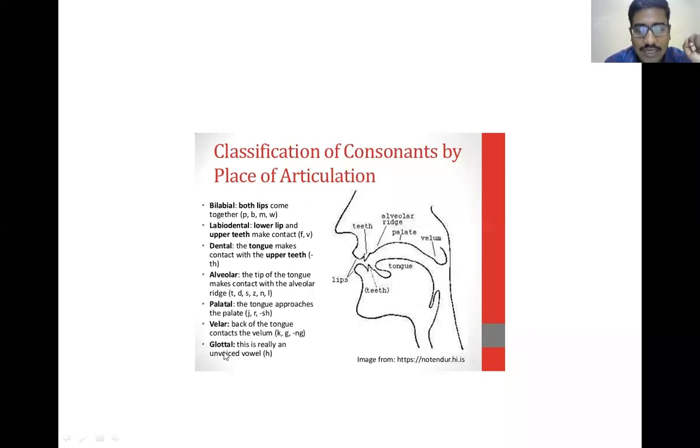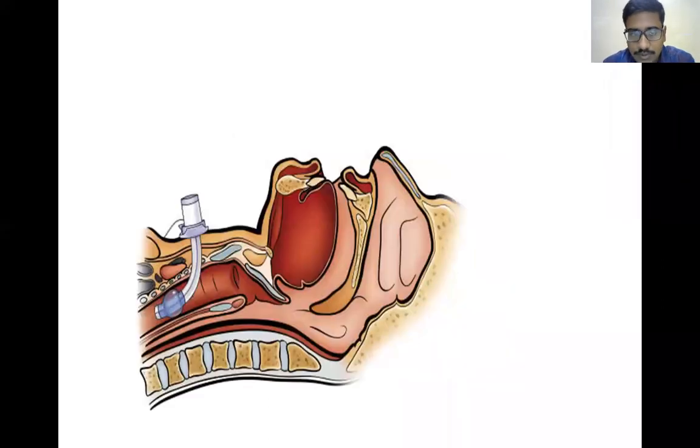Next, glottal. This is generally the unvoiced sound H. So the unvoiced H is produced by the glottis. So friends, now we have completed the physiology of phonation.